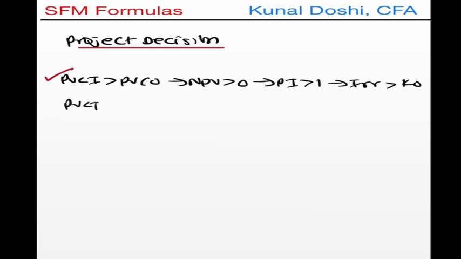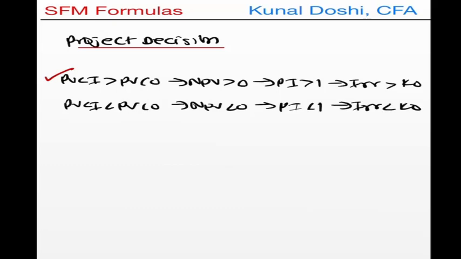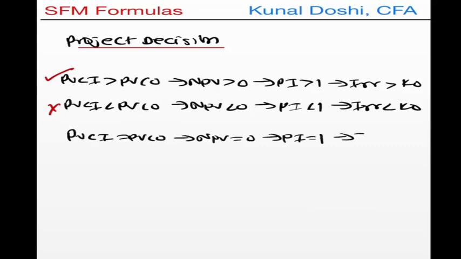But if your PVCI is less than PVCO, your NPV will be less than 0, your PI will be less than 1, and your IRR will be less than Ko. In this case, we reject the project, and we are indifferent when PVCI equals PVCO. This is the point where NPV is 0, your PI equals 1, and your IRR equals Ko. This is the point of indifference. So this is the project decision with respect to NPV, IRR, PI, and so on.